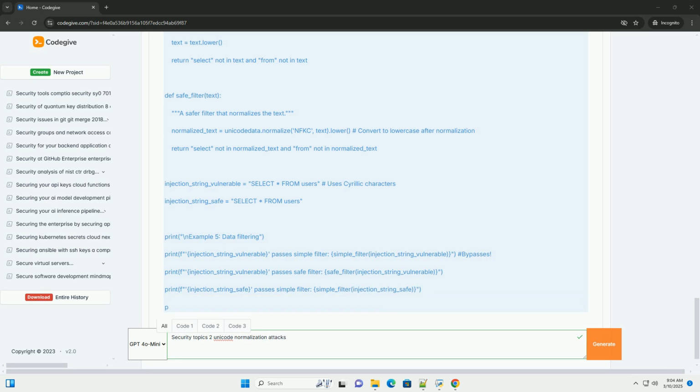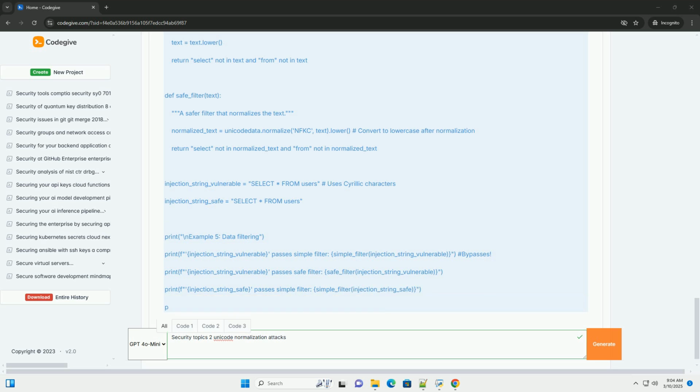NFD, normalization form canonical decomposition, decomposes characters into their base forms and combining characters. Everything is broken down into its most basic components. é becomes e plus combining acute accent. NFKC, normalization form compatibility composition, decomposes characters into their compatibility decompositions and then recomposes them if possible.